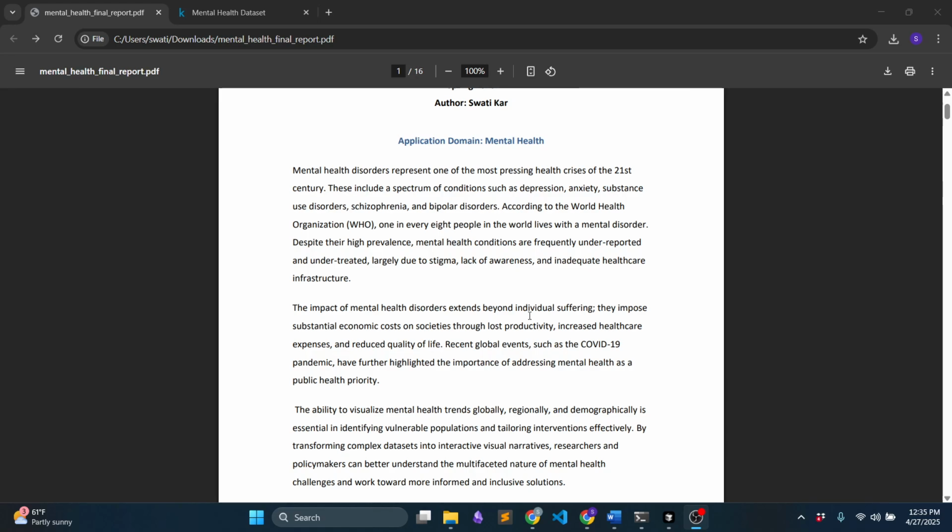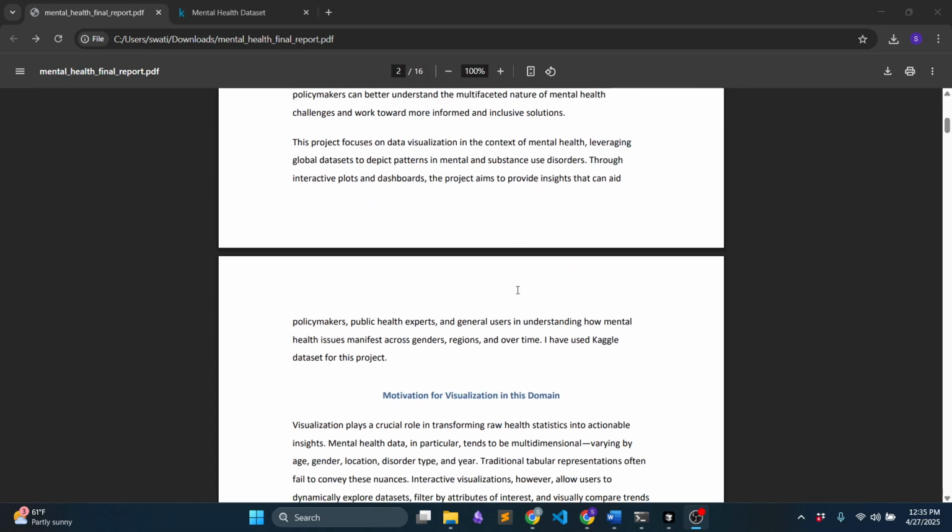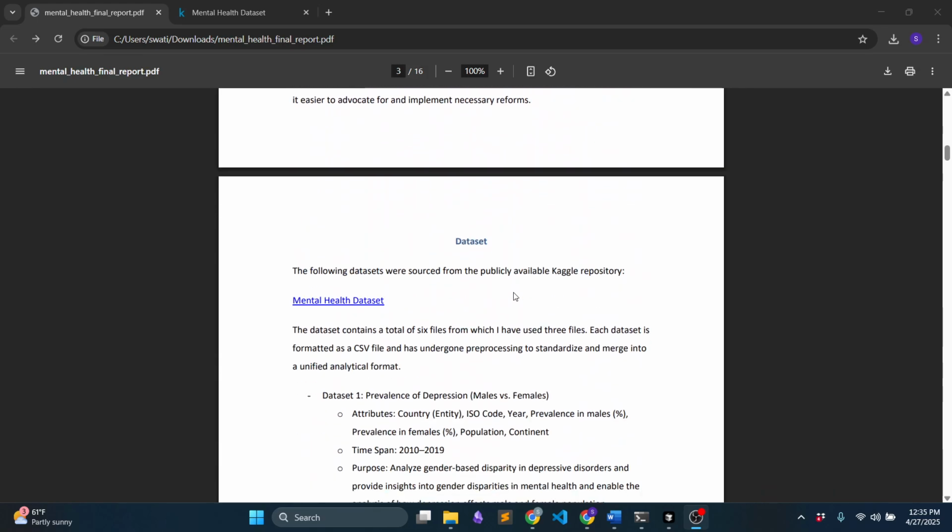after examining how it is affecting people's daily life, health providers can create some policies, or see which countries are the worst sufferers of these mental health disorders, and which genders are more affected, and so on. So I have used a Kaggle dataset.